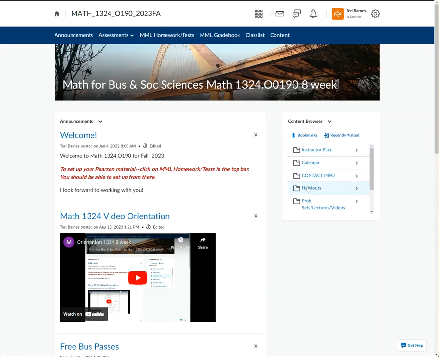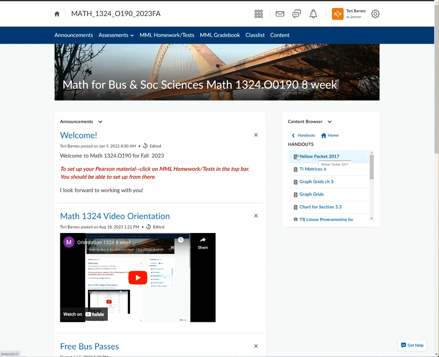Next thing in our contact box is handouts, and there's quite a few for this course. This yellow packet is algebra stuff, and there is a good bit of algebra in the course. So anything that comes up that's algebra related might be in here, that might help you. It's about a 15-page packet that I give out in college algebra. Matrices, that's in chapter 2, so that might be a helpful one to go ahead and print.